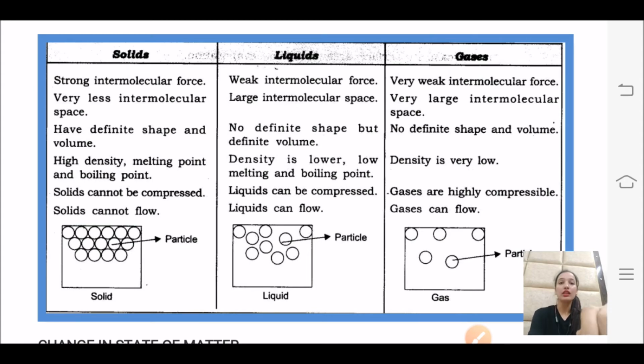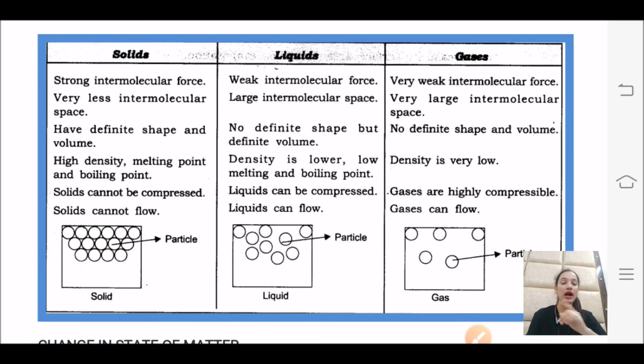Okay, now next, solid has high density, melting point and boiling point. See students, when molecules are so tightly packed, it will have high density. Density means the number of molecules present in per unit area. So in per unit area, molecules are higher, so density is also higher.